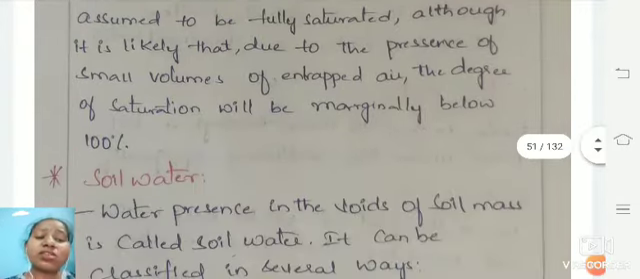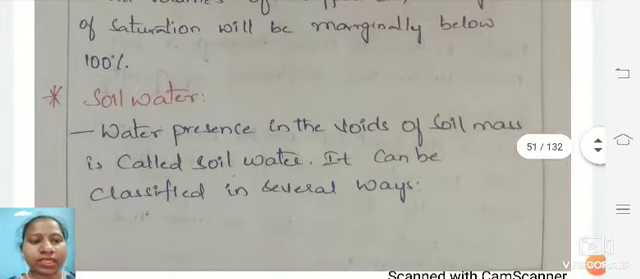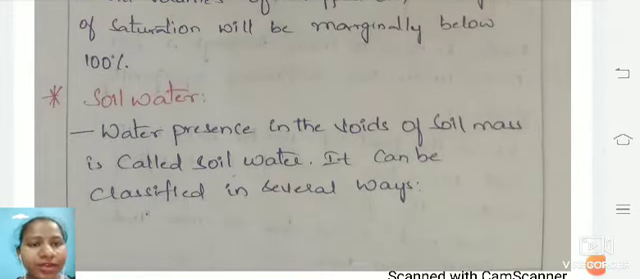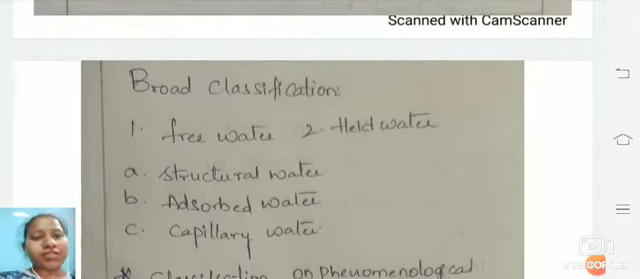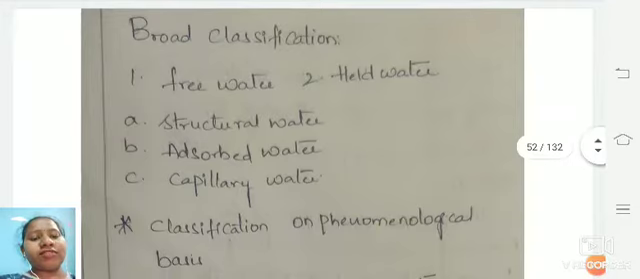and the degree of saturation will be marginally below 100%. Now, what is soil water? As we all know, soil water is the water present in the voids of a soil mass. It can be classified in several ways, mostly as free water and held water. Under free water and held water, you have structural water, absorbed water and capillary water.